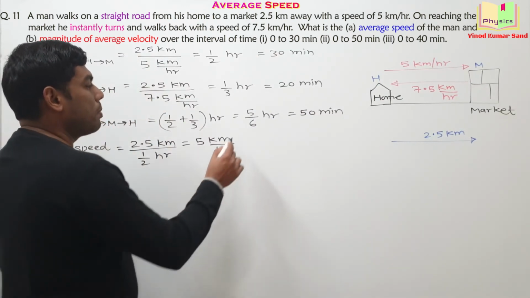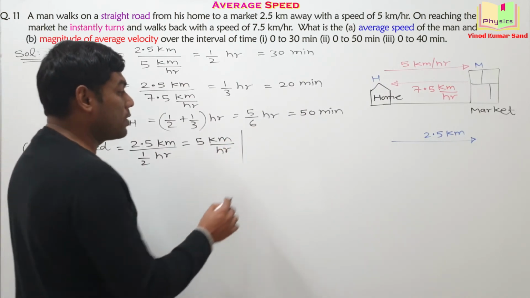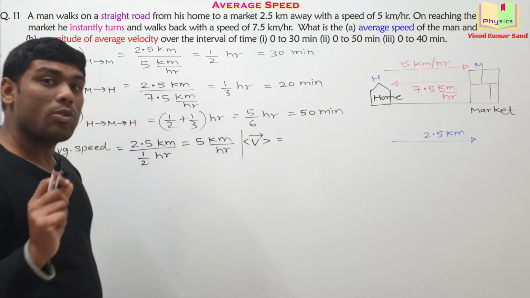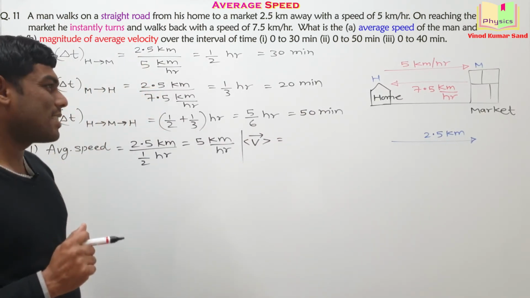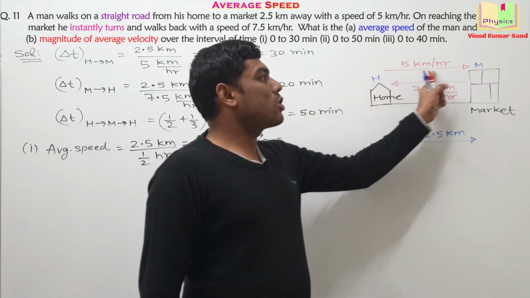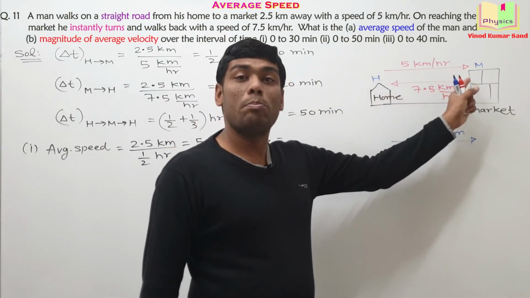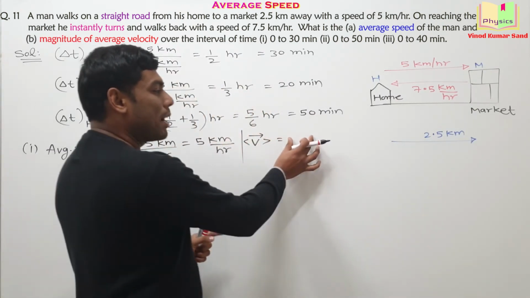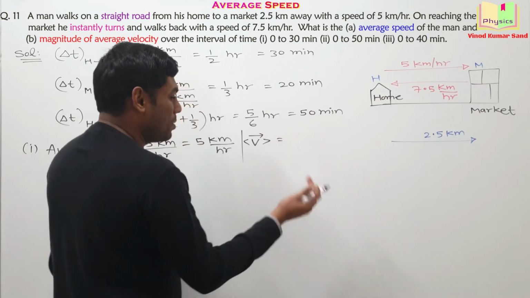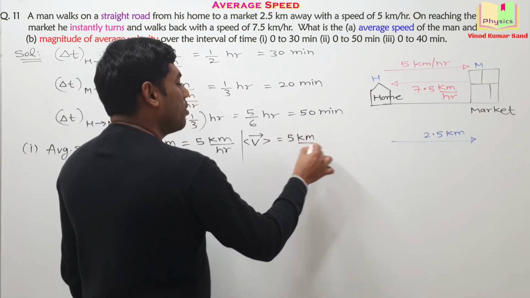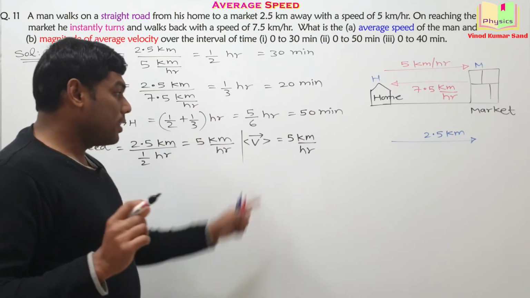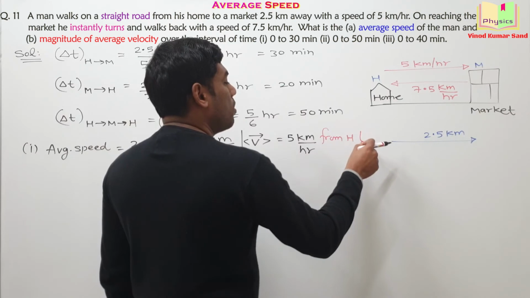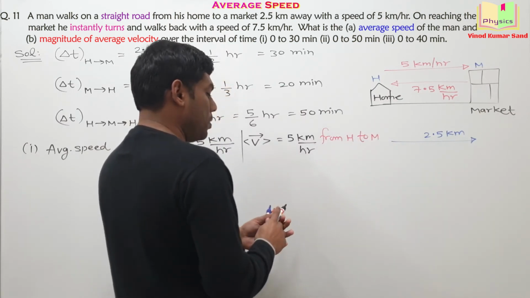Okay, in the next part, we require the average velocity. The average velocity is a vector, so we'll require the magnitude as well as direction. But here is one interesting insight. Since it's a unidirectional motion from home to market, the magnitude of the average speed and the magnitude of average velocity will be the same. So I'm writing it directly, 5 kilometer per hour. Now we need the direction: from home to market. I hope you understand this thing.